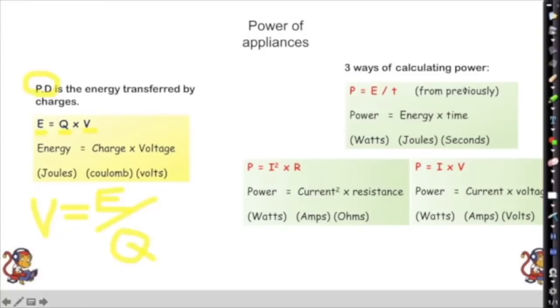So there are three different ways of calculating power for electrical appliances. We've got power equals energy divided by time that we've seen before. Power equals I squared R, so current squared times resistance. And we've got power equals current times voltage. So P equals IV, P equals I squared R, P equals E over T, or P equals W over T.